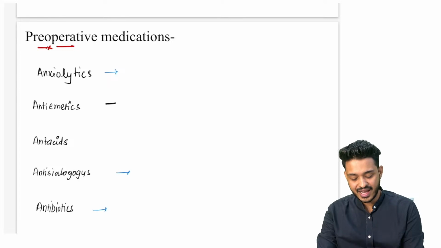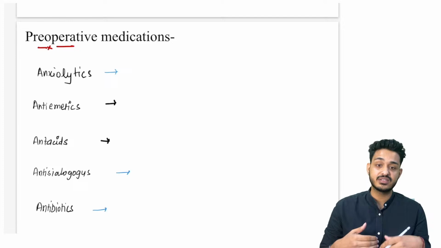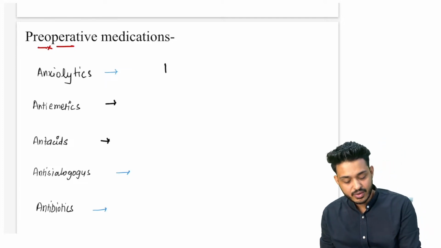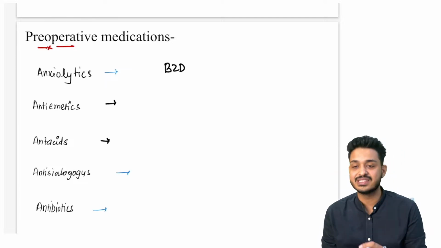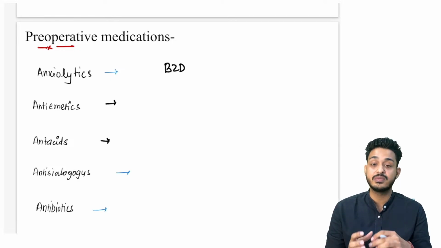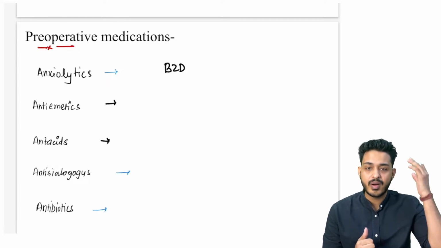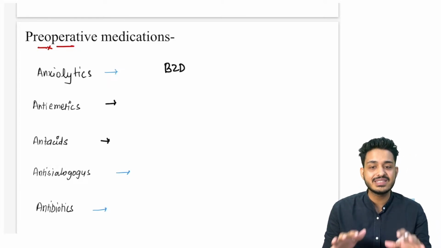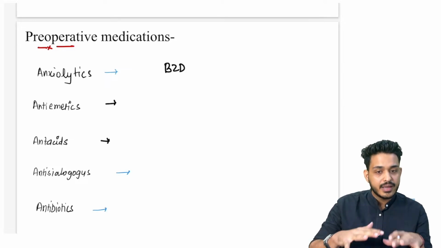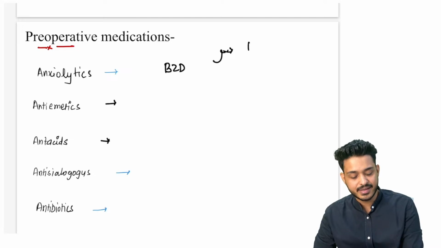One is going to be your anxiolytics. Why? Because he must be anxious. किसी की सर्जरी होगी, he will be anxious. So we are going to use benzodiazepines. These are going to be your GABA facilitatory drugs. GABA is the inhibitory neurotransmitter. So what is going to happen when we are giving GABA facilitatory? GABA बढ़ जाएगा ब्रेन के अंदर. Patient will be having sedation. वो ब्रेन को inhibit कर देगा. Patient will be having sedation, right?